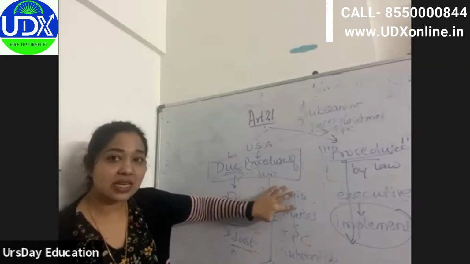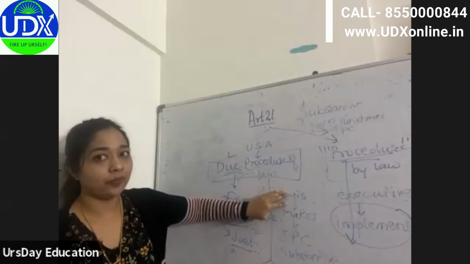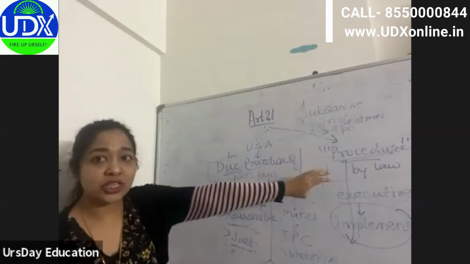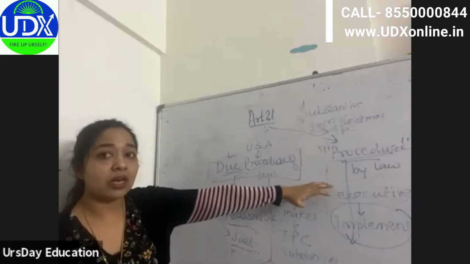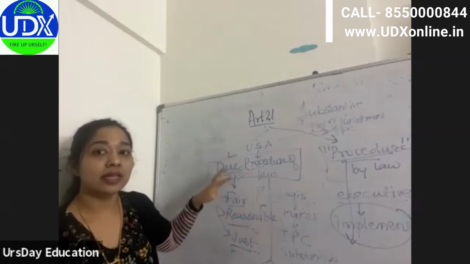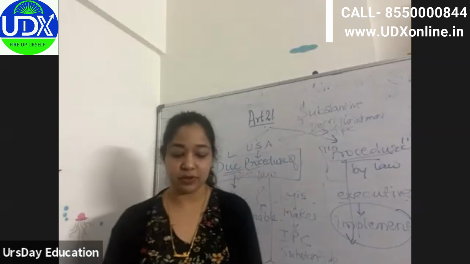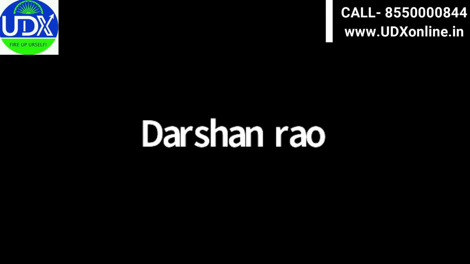If the legislature is making any law, you cannot question that law. So in India, the judiciary was not able to question the law made by the parliament or the state legislature. Am I clear or is it confusing? Ma'am, but the US can question the legislature.